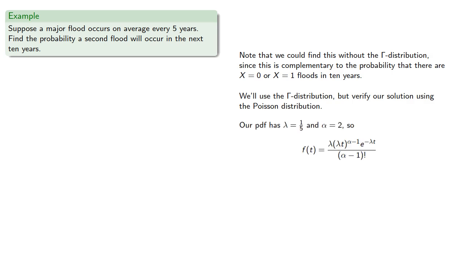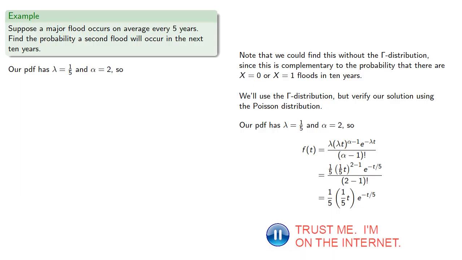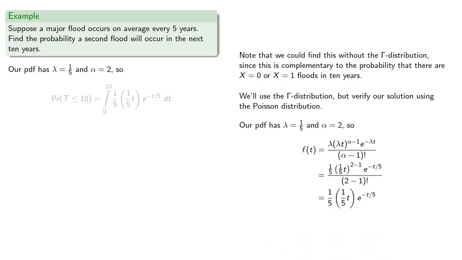Our PDF has lambda equal to 1/5 and alpha equal to 2. And so for that 10-year period, we'll integrate that over the interval from 0 to 10.